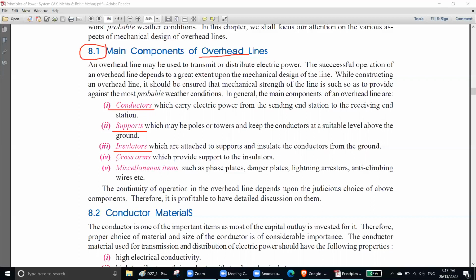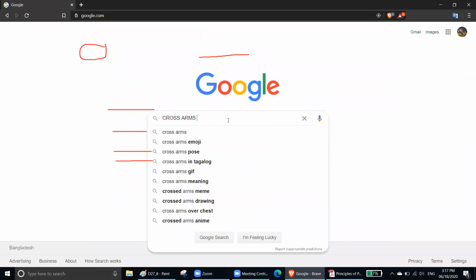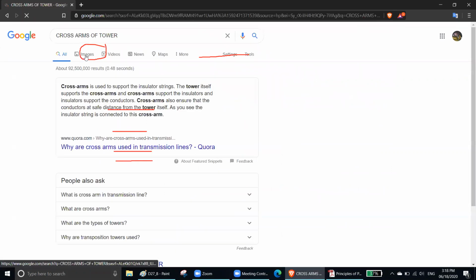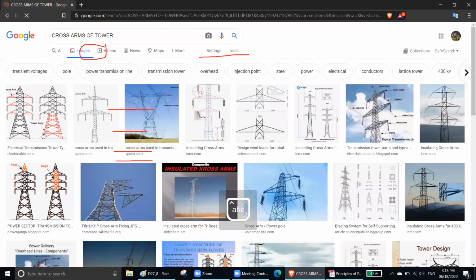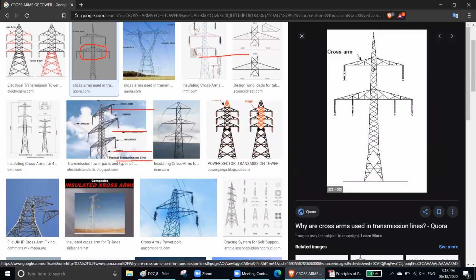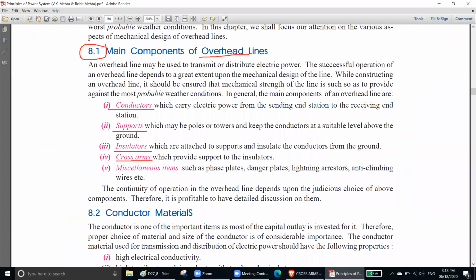Then you have cross arms. What is cross arms actually? Let me switch it off and go to Google and show you what the cross arms are. Cross arms of tower. These are the cross arms. Can you see that? These are the cross arms. This one. These are the cross arms. You can see that. Okay, you understand. Now go back and see.